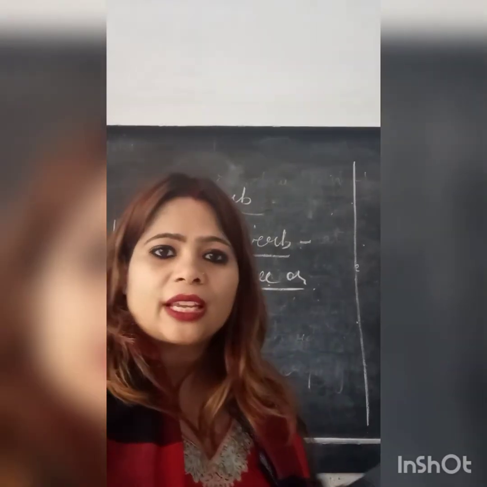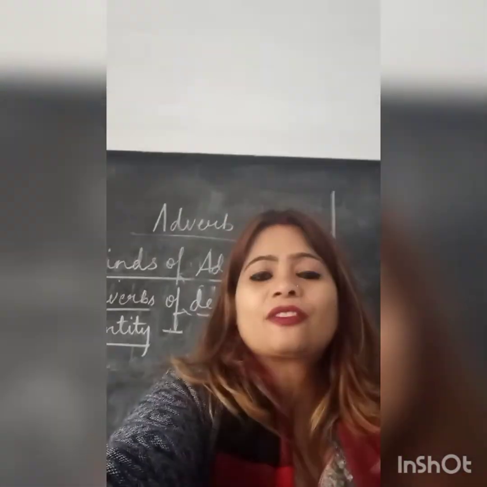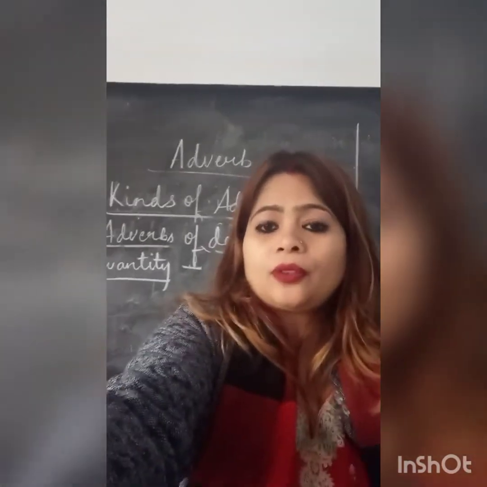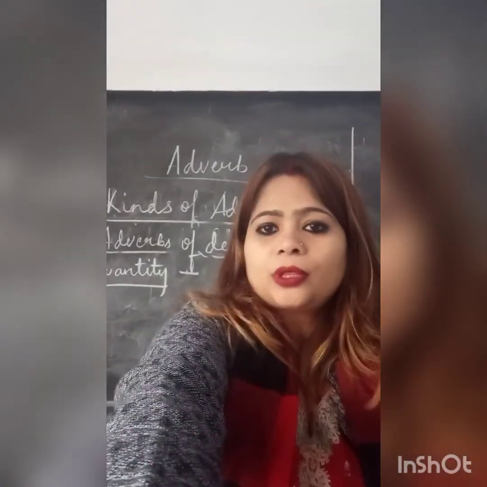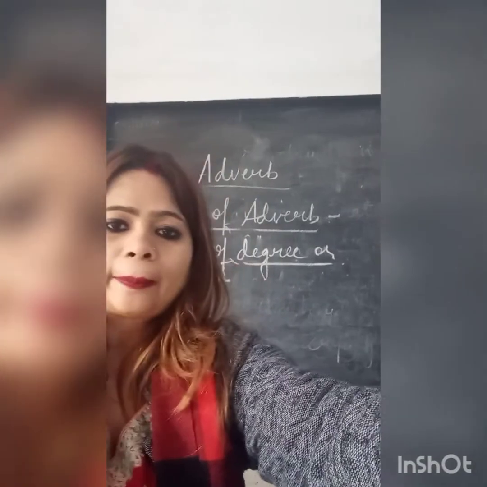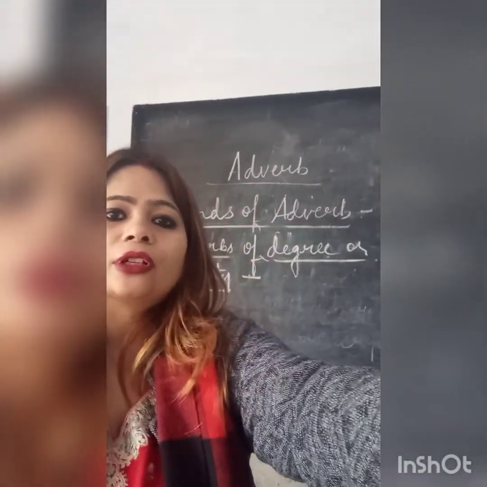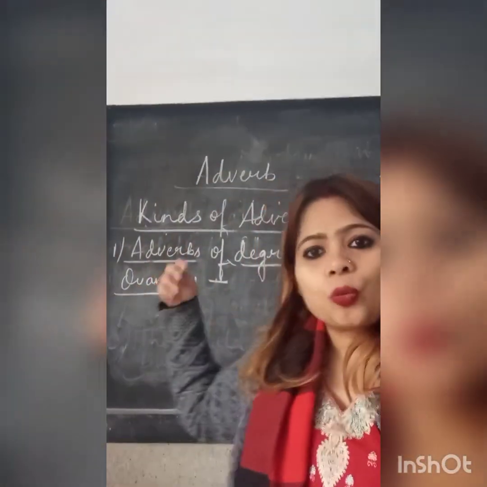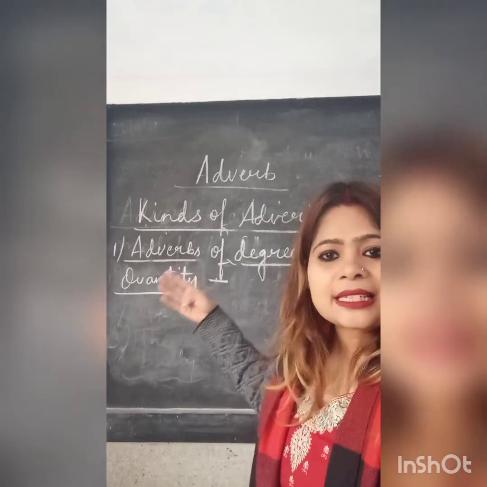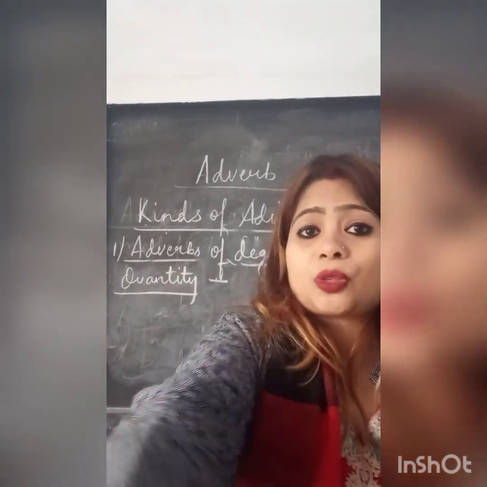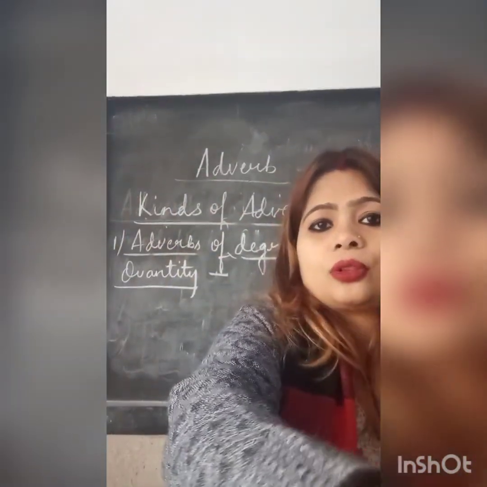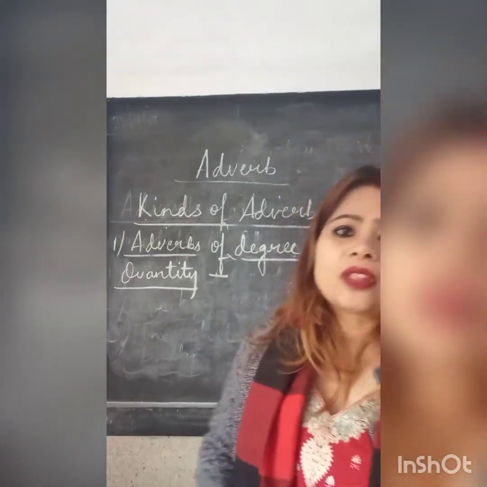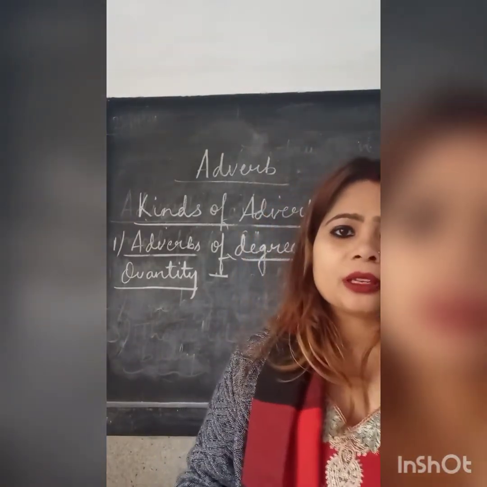Now children, these adverbs show how much or in what degree. I hope now it is visible. These adverbs are showing you to what degree, to what extent the action is taking place. Alright, so let us see the examples and then you will understand the meaning.